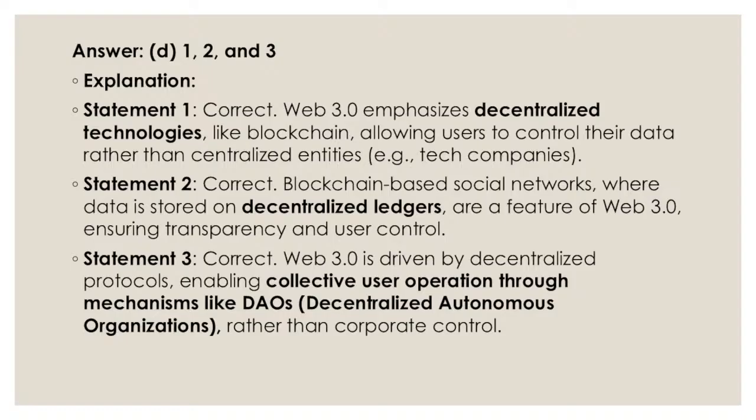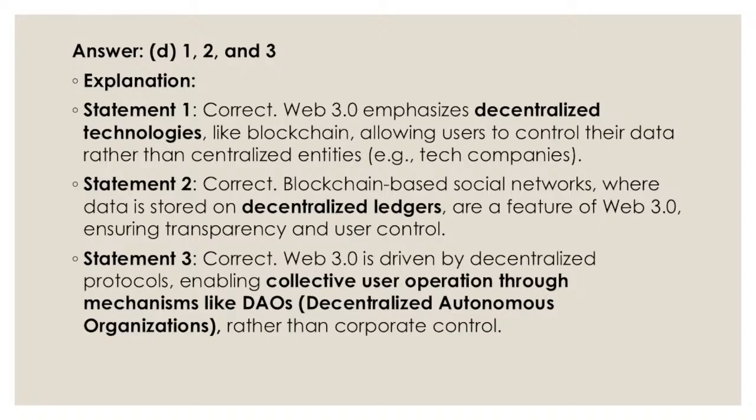So statement 1: Web 3.0 emphasizes decentralized technologies like blockchain, allowing users to control their data rather than centralized entities. So in blockchain we all know that we can control our own data. It is not like we have to depend on the companies to protect and control our data. In blockchain we can save our own data, and that acts like ledgers. So that is what it is.